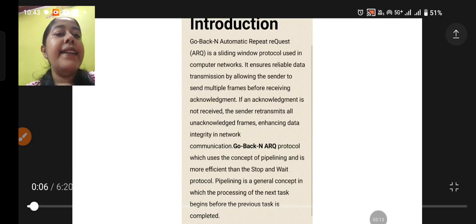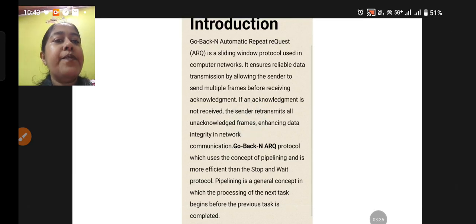Pipelining is a general concept in which the processing of the next task begins before the previous task is completed. We have already discussed this in the previous class. The next task does not wait, so whether the previous task is completed or not doesn't matter, it will do the next task. So this is all about the Go Back N ARQ.